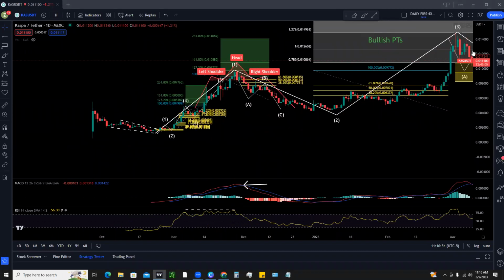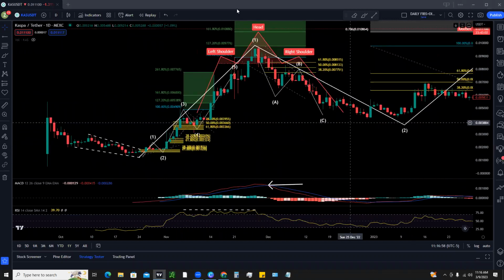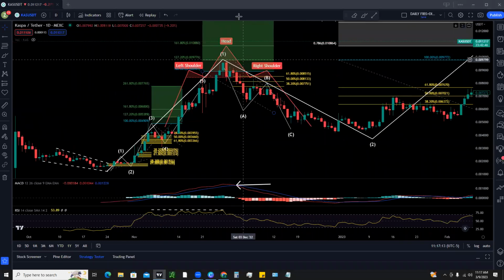Okay, so initially we were tracking Kaspa, all right, and we had this big 5-wave push to the upside here after the breakout of this pattern. You can see we pull back to our major retracement levels. Each time we get a pullback, we keep pulling back to those levels, holding them, and we get this nice 5-wave structure. Okay, and ultimately what we see right afterwards is we are looking for an ABC correction, right? And that's exactly what we get.